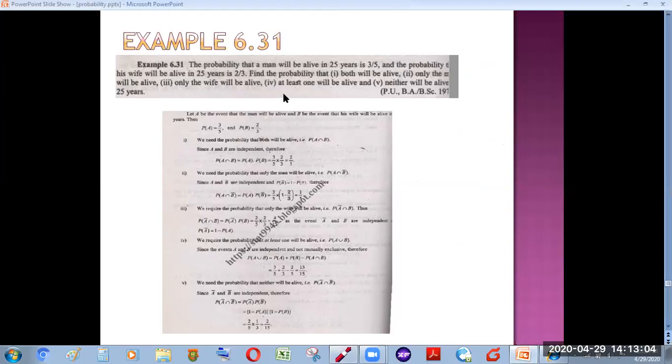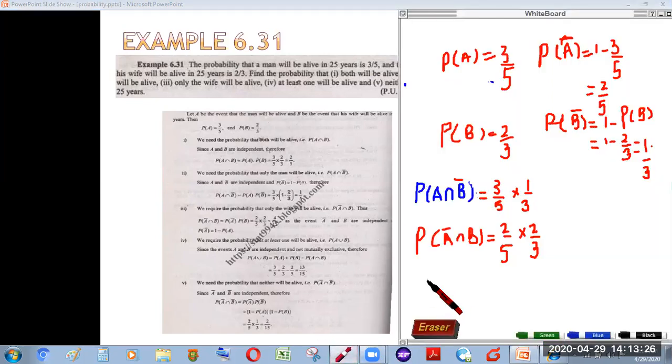And the next question is, at least one will be alive. What does at least one will be alive mean? As I told you previously, it means that the man will be alive, or his wife will be alive, or both will be alive. So its probability can be found by A union B.